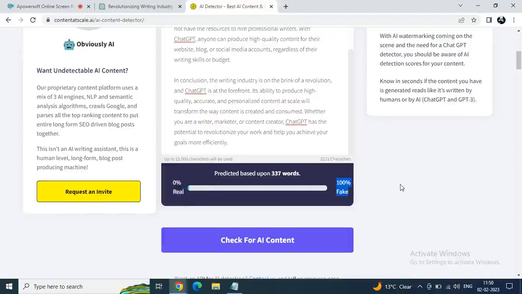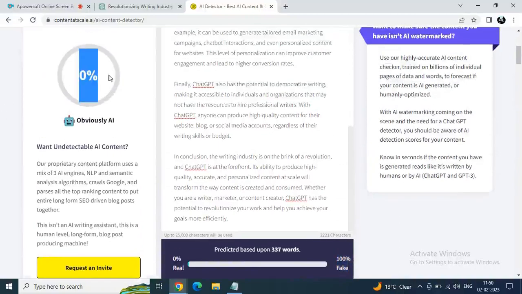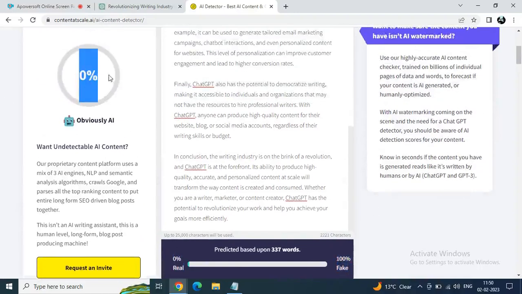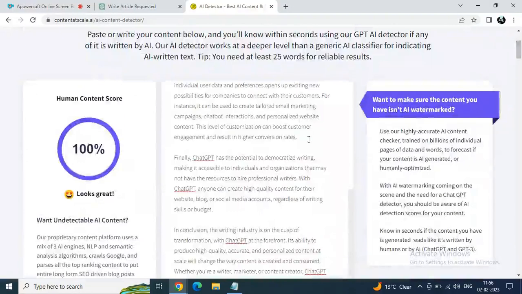Do you want to see the magic? Let's see. Right now, this is AI content, and we are getting a 100% fake result. Obviously, this is AI. A few seconds later, you can see the magic. Boom, 100% original. Looks great. So you want to do the same? Then let's watch the whole video from beginning till the end.